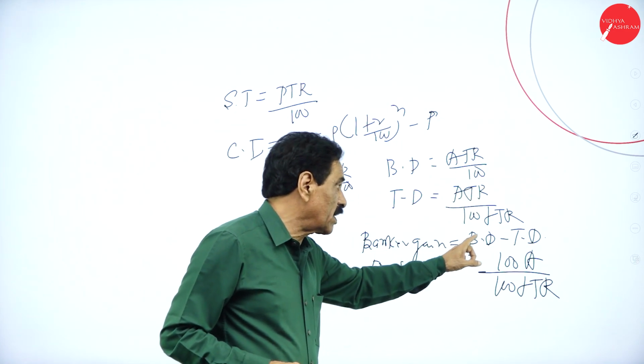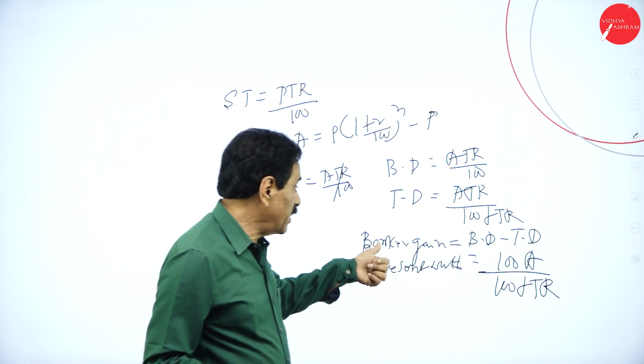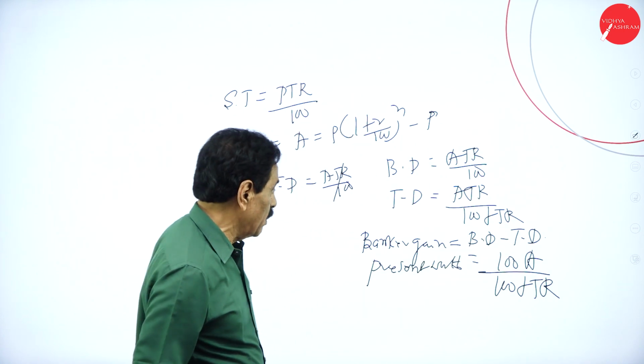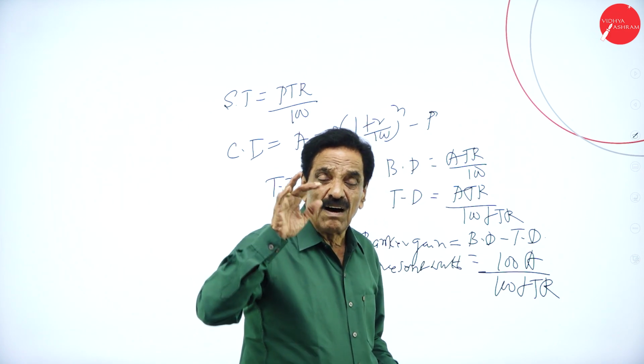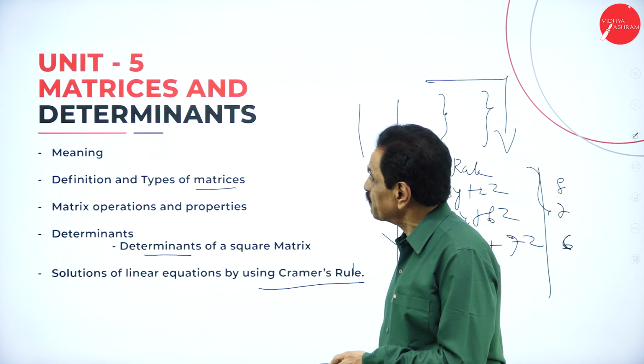True discount is A T R by 100 T R. So banker will give a more discount here. No, banker takes the more money. Banker gain is equal to banker discount minus true discount. The present worth of the bill is 100A divided by 100 plus TR. All these formulas we are going to deal with while you are solving the problem.